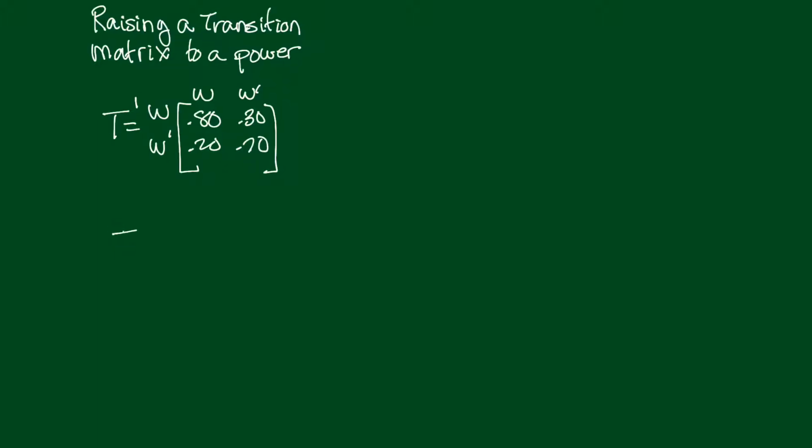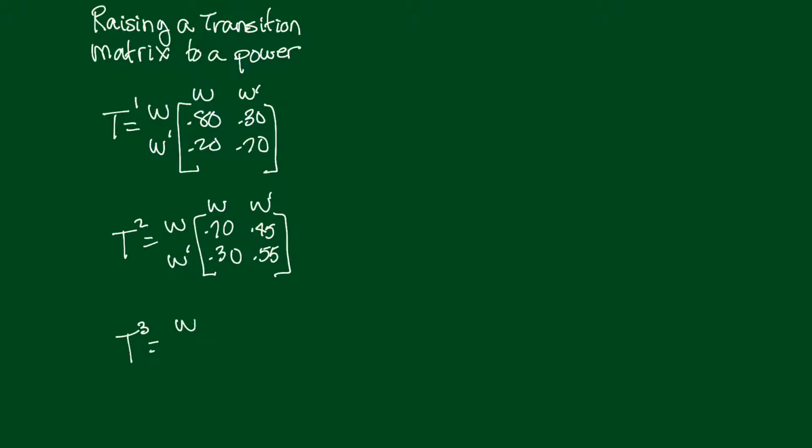If I square this matrix, I did this on Wolfram Alpha and my calculator. So here's what I got. I'm reading down the first column. I got 0.70, 0.30, and then I got 0.45, 0.55. I'm going to do it one more time. Let's cube this thing. All right, I'm getting 0.65 down the columns, 0.35, and then 0.525, and 0.475.